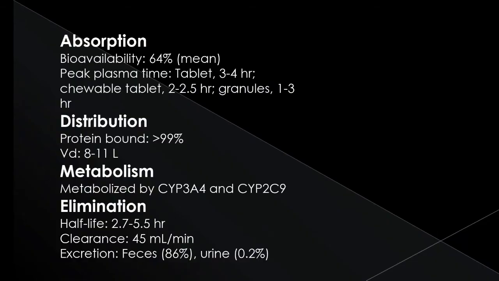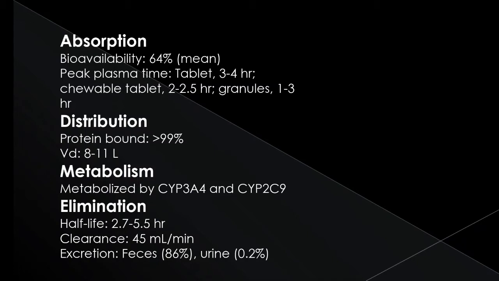Now its pharmacokinetic properties, that is absorption, distribution, metabolism and elimination pattern. Its bioavailability is 64% and its peak plasma time in the tablet form is 3 to 4 hours. It is available in chewable tablets and in a granule form.